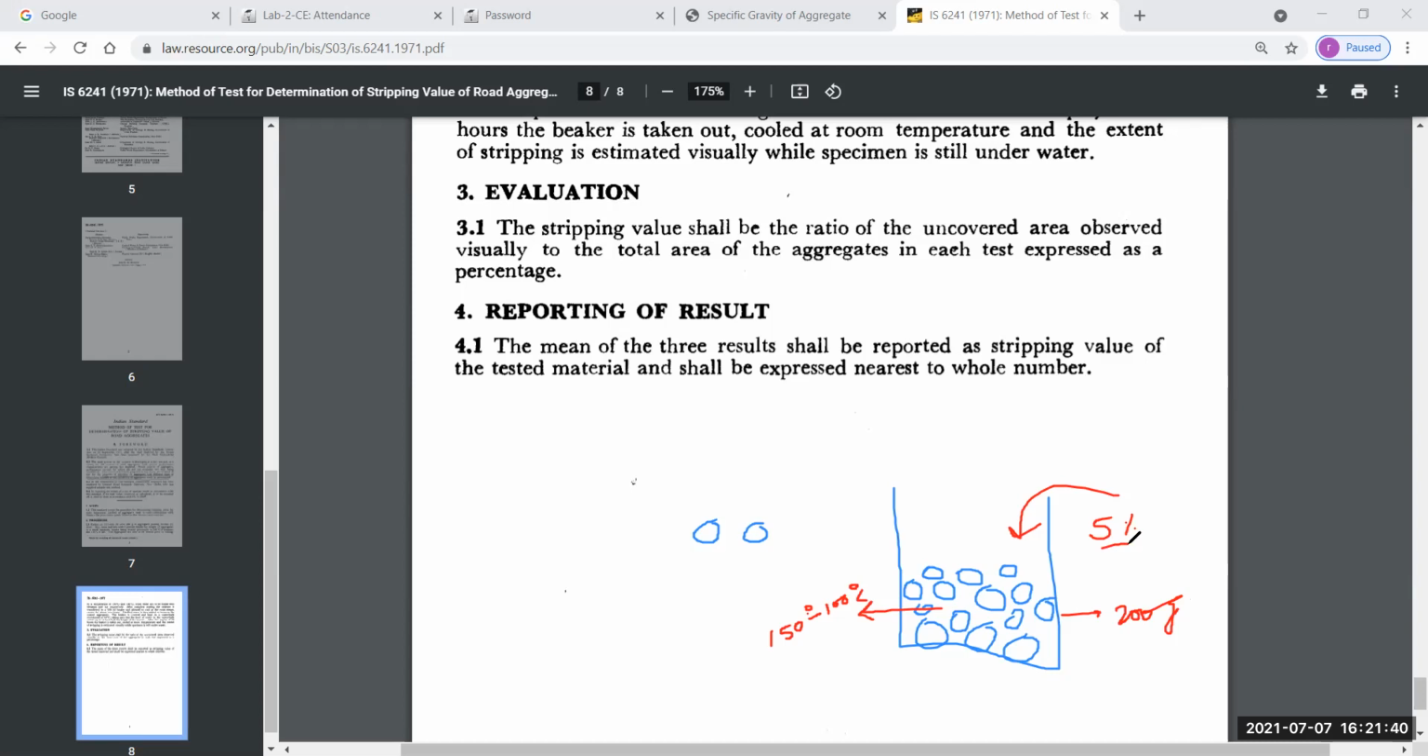Now what we do, we place this aggregate in a water bath. This is our water bath. We place this aggregate in water bath for 24 hours. After 24 hours, we take it out and see how much of the aggregate will be coated. This is the aggregate, and this much of portion will be coated with binder. For this aggregate, only this much of portion will be coated with this binder. So basically the stripping value should be the ratio of